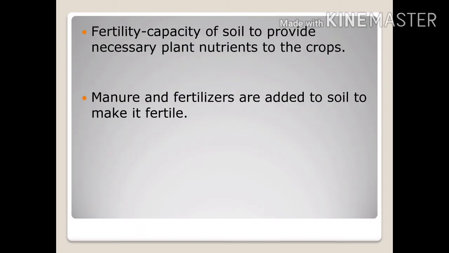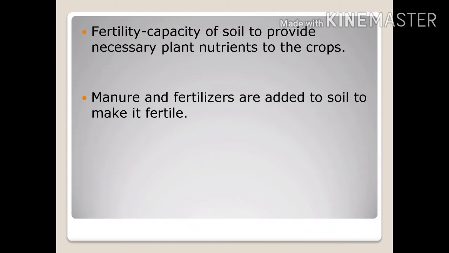Soil fertility. Fertility means the capacity of soil to provide necessary plant nutrients to the crops. Like we human beings need different nutrients like carbohydrates, proteins, vitamins, fats to stay fit, in the same way plants also need nutrients to grow well. So, the soil which provides the necessary plant nutrients to the crops is considered as fertile.